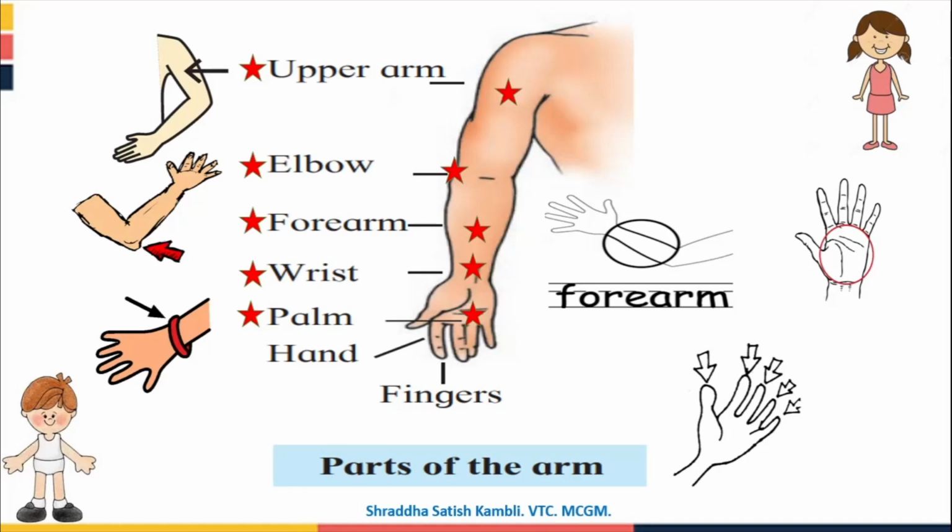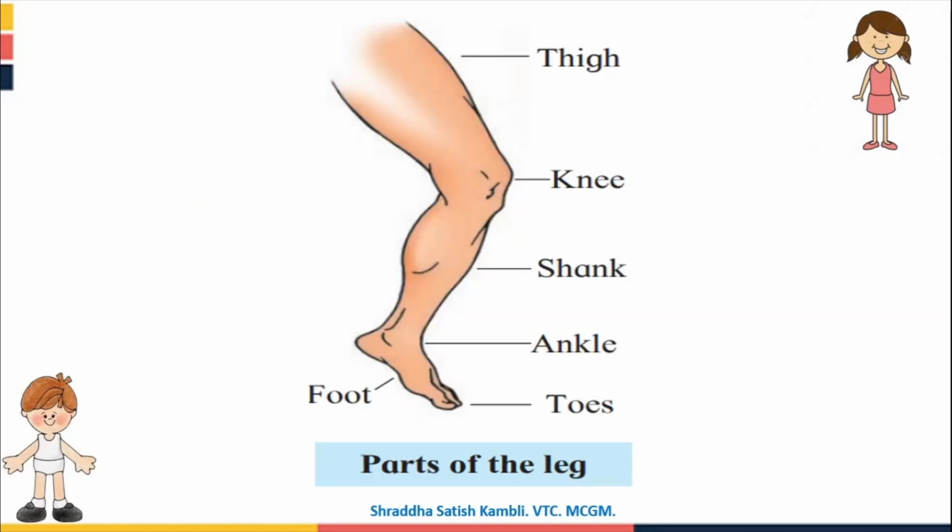Now when we talk about limbs, I told you our body is divided into head, torso and limbs. In limbs you have the arm and then you have the legs. So come on, let us look at the parts of the leg here. So see, this is the thigh. Okay, your thigh. Come on, all of you, touch your thigh. See, this part of your leg is called as the thigh.